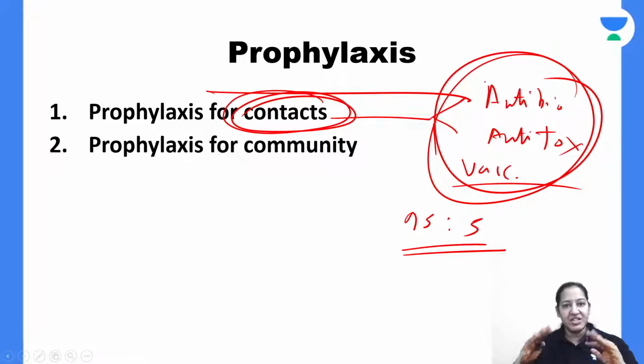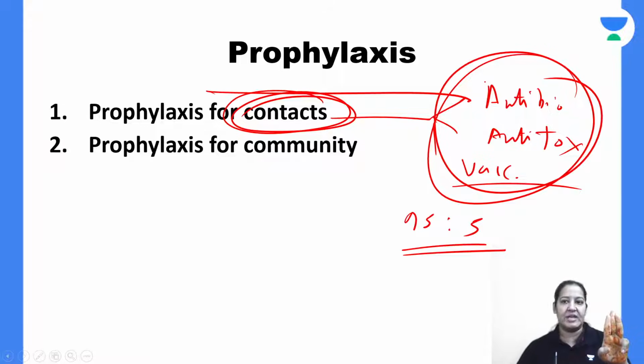Imagine a family where the child is diagnosed with diphtheria. The mother cannot be separated from the child. The child is small, 1 year, 2 year, 3 year. We cannot ask the mother to isolate the child alone in a room and not go in. No, it is not possible. So of course, the mother or the caretaker will take care of the child. So what about the mother? What will you give to the mother?